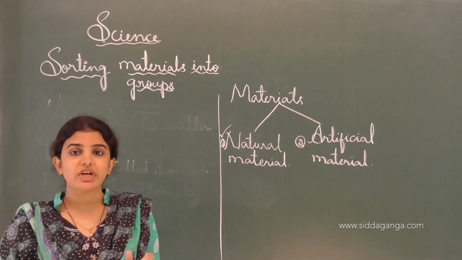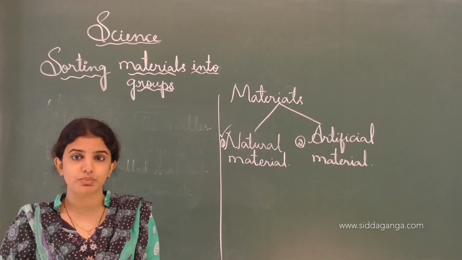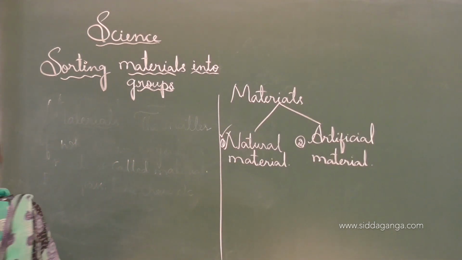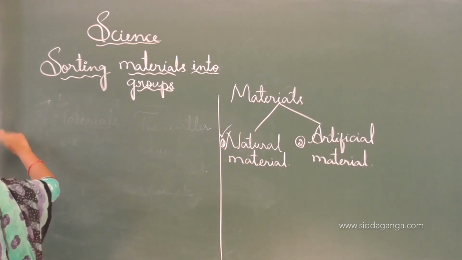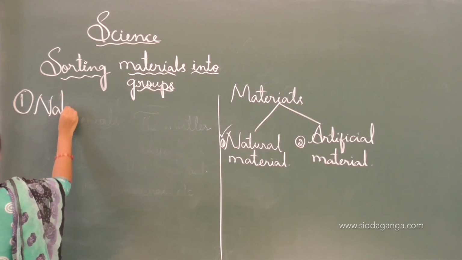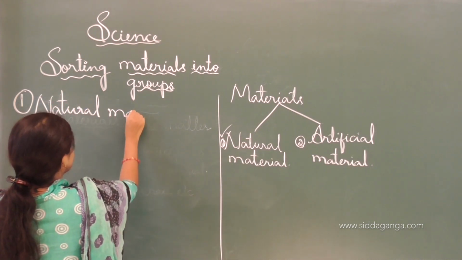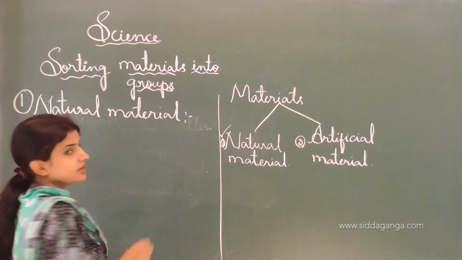The materials which occur in nature on their own and can be processed to make more useful things are called natural materials.